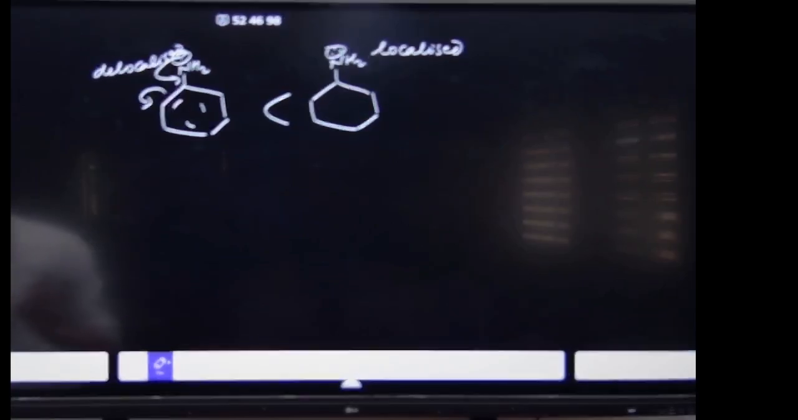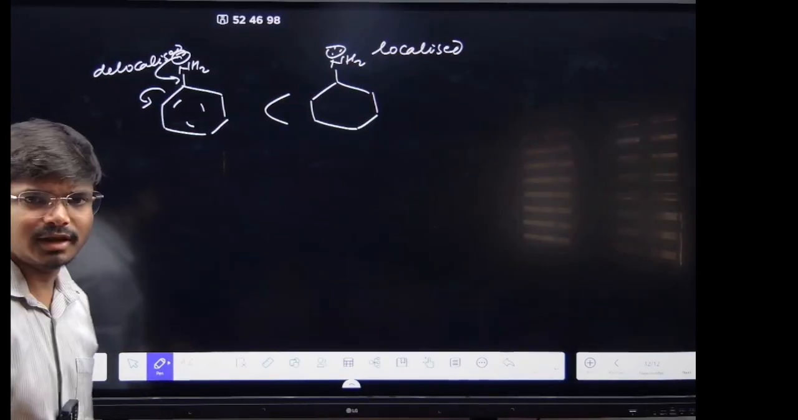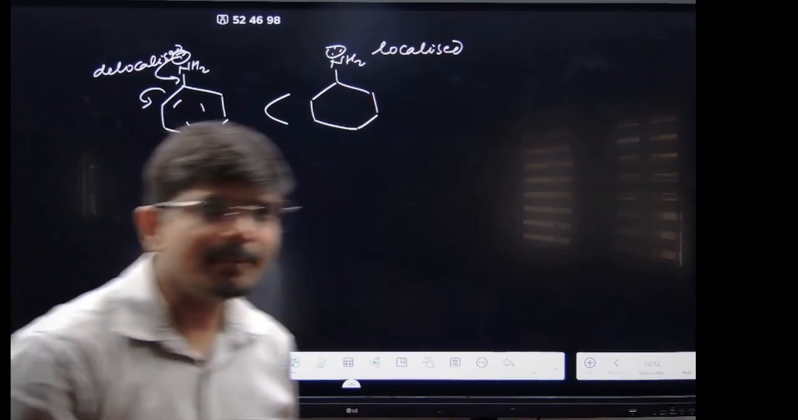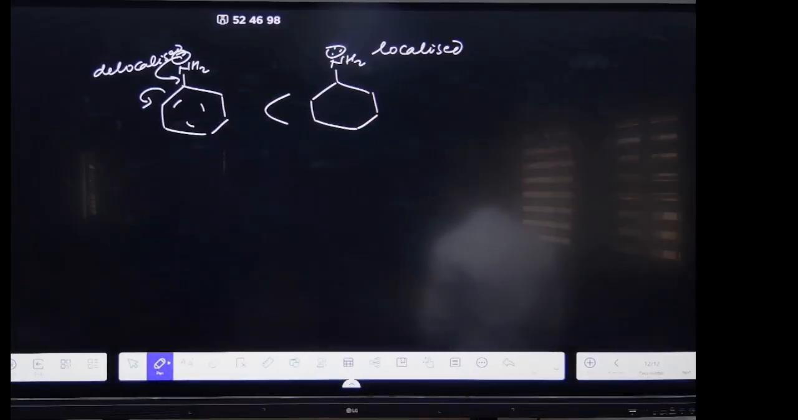Now coming to alkylation. Let's see alkylation.